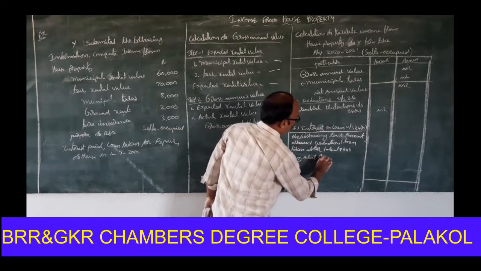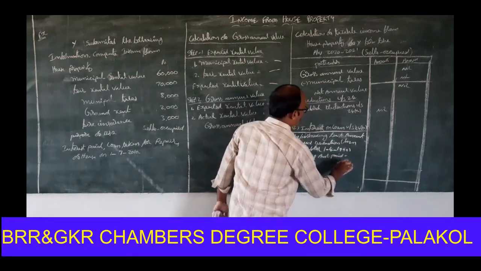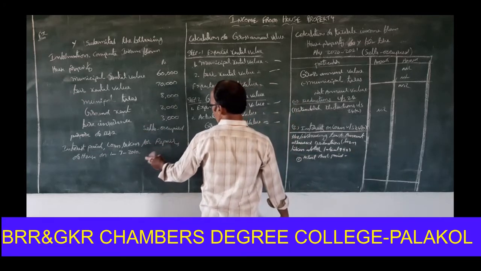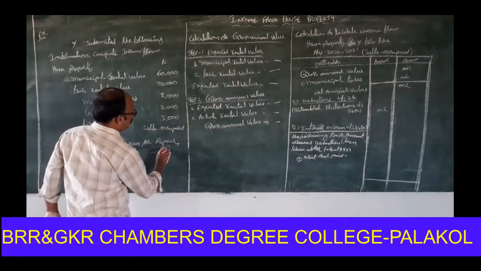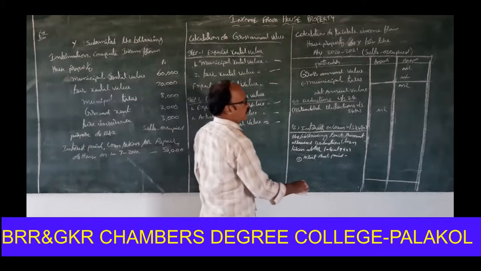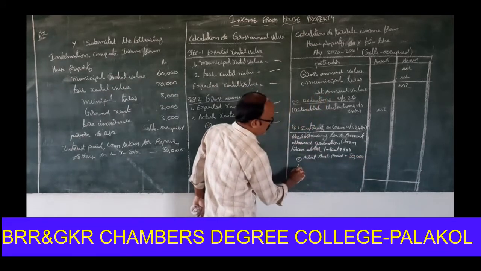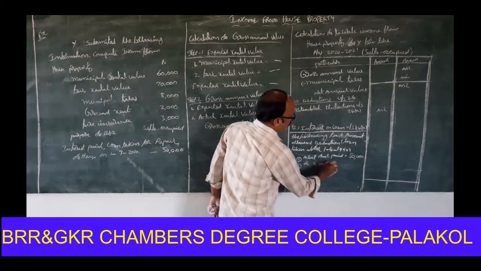Actual amount paid for interest. How much? 50,000 if it is. Okay, 50,000. Second one, rupees 2 lakhs.